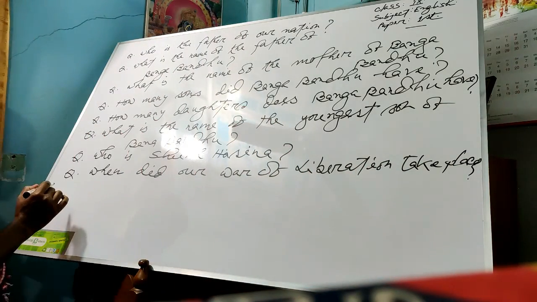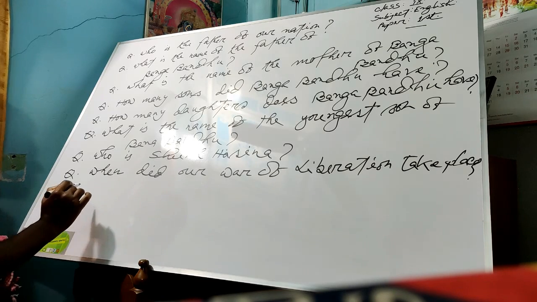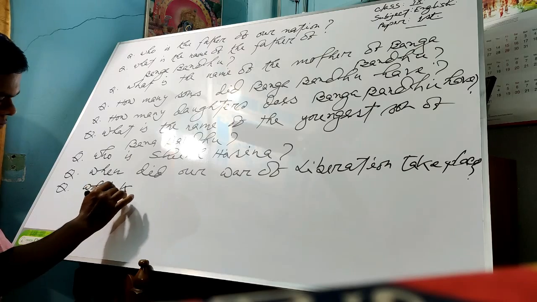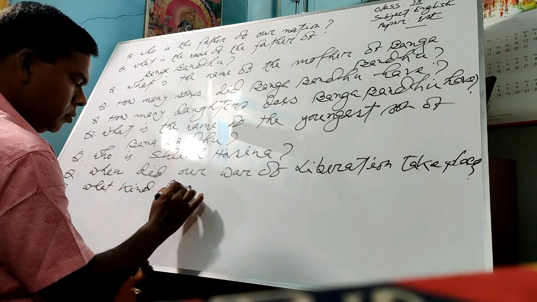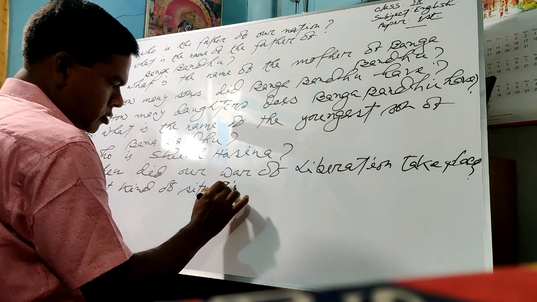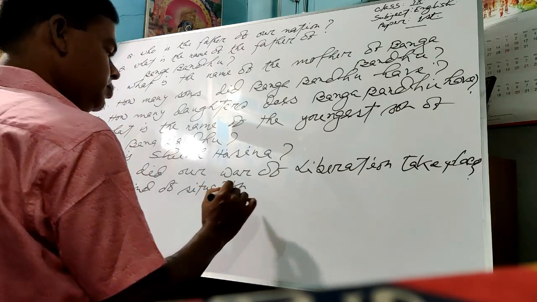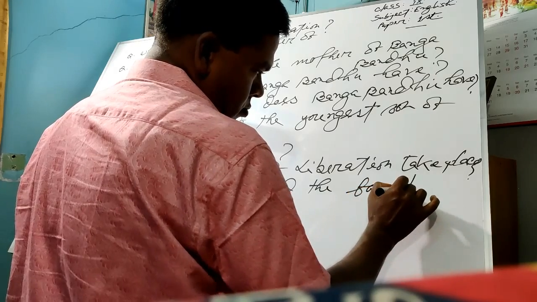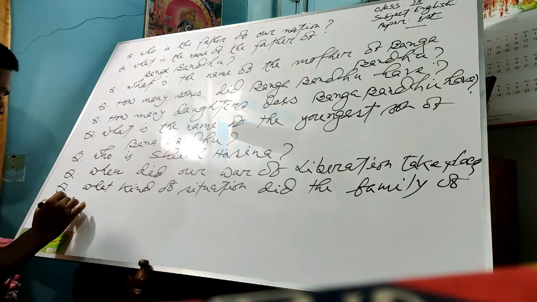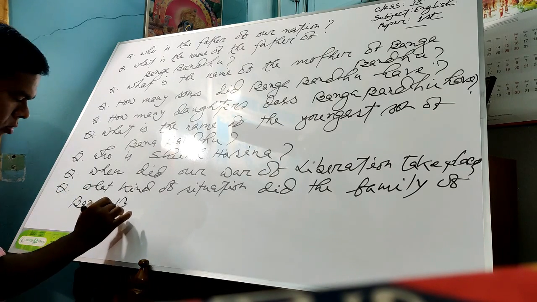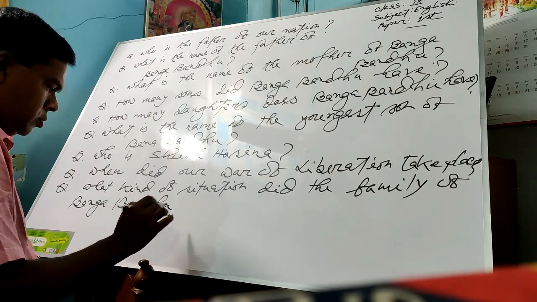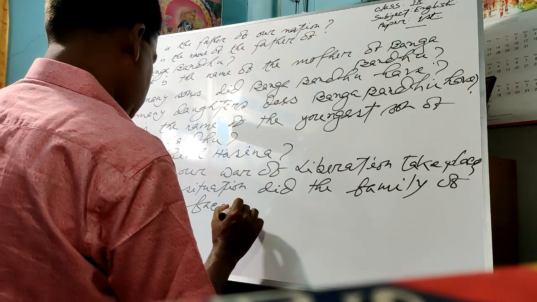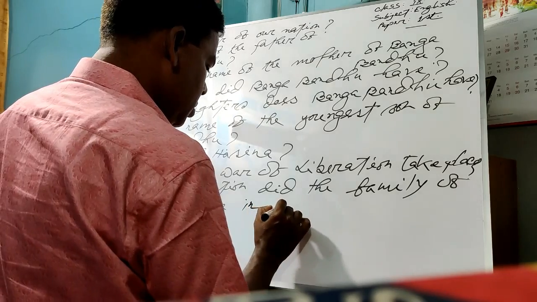Okay, and my final question is, what kind of secession did the family of Bangabandhu face in 1971?